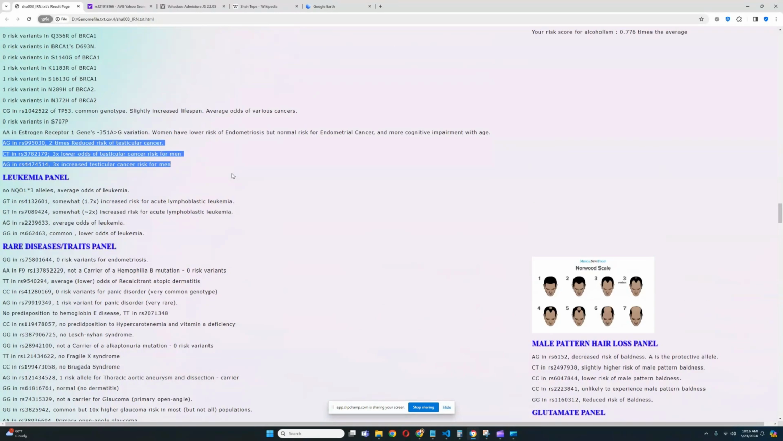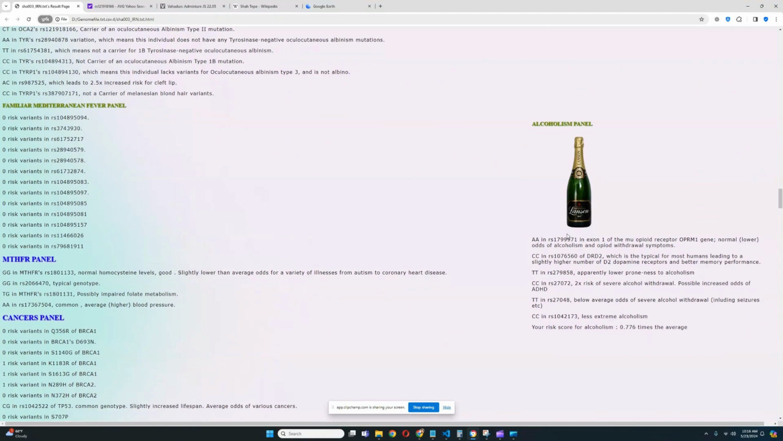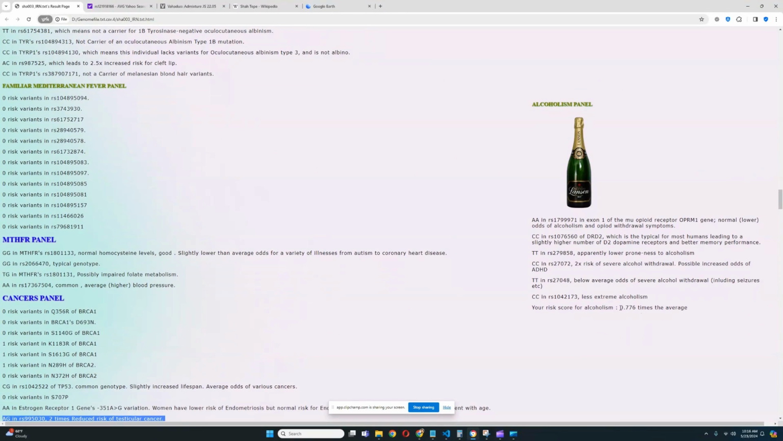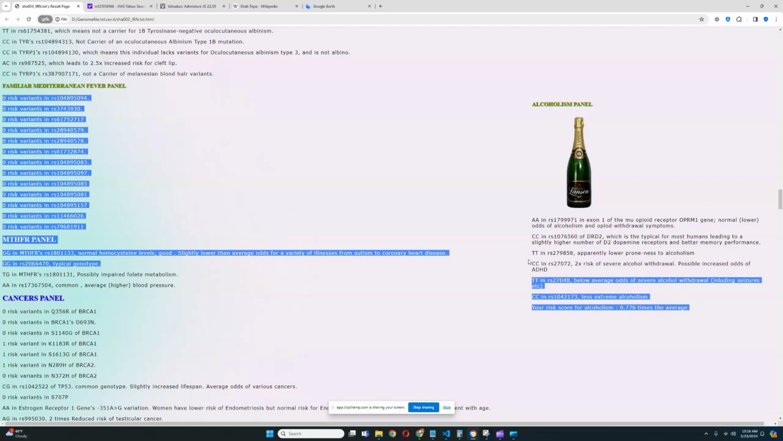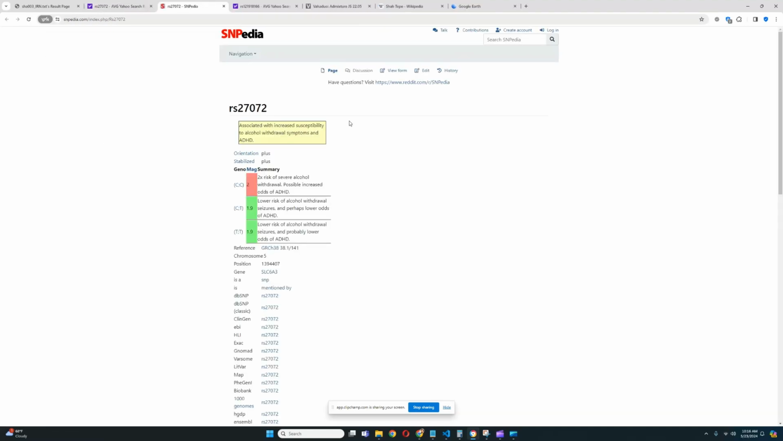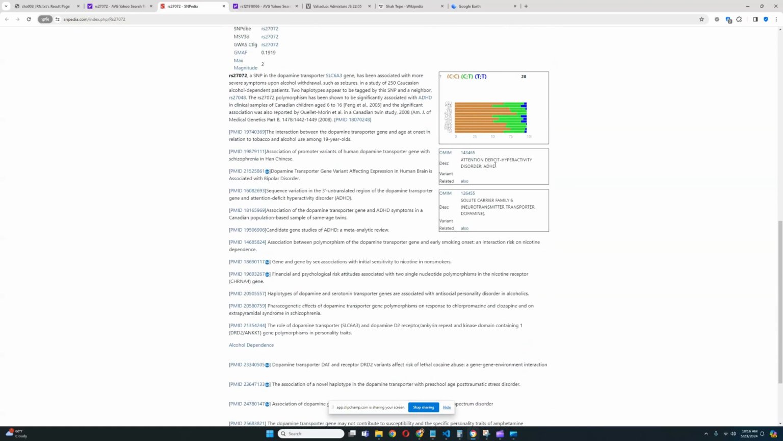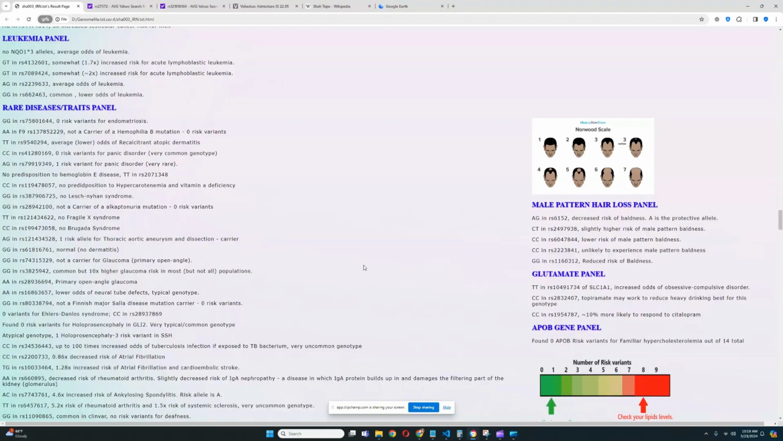And for rare diseases and traits panel, let's move on to rare diseases, and actually let's go over the alcoholism panel first. Slightly below average odds for alcoholism, which is really good to see. They have a genotype that leads to 2 times increased risk of severe alcohol withdrawal. I think, what gene is that in? Let's look it up. This is in SLC6A3. I think we went over that actually. Yes, it also has to do with ADHD. Very interesting.